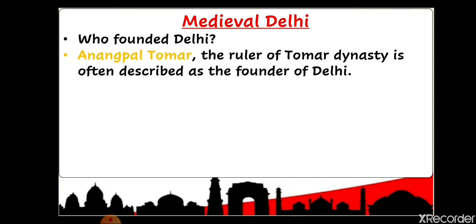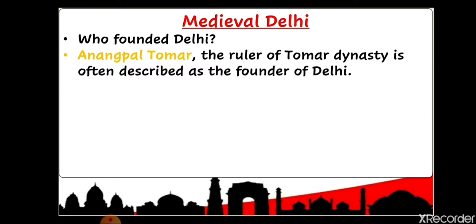When we were learning about the Harappan civilization, we learned that the city was divided into two parts. One is the citadel and the other is the lower town. Citadel means the upper town where the rulers or kings were living. So Anangpal Tomar built a citadel where Delhi is today. It is believed that Anangpal Tomar of the Tomar dynasty founded Delhi.